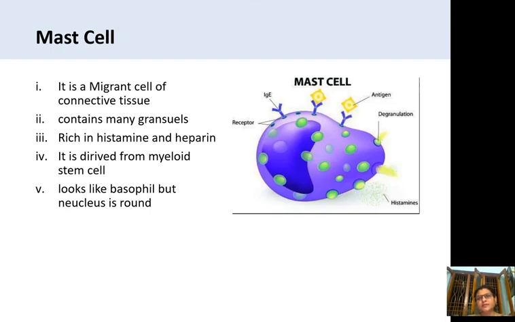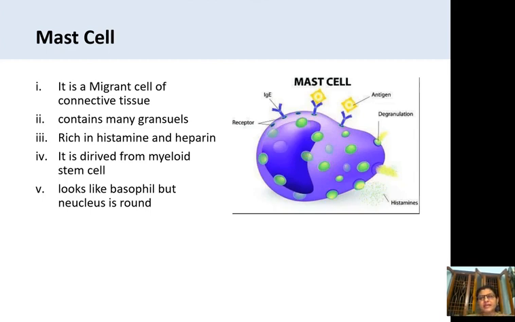First of all, you have to know about the mast cell. This mast cell is a migrant cell of connective tissue. It moves from one place to another. Whenever there is exposure to an antigen, the mast cell first moves there, and for the reaction, sometimes like a phagocytic action, it takes place with the basophils. It contains many granules and is rich in heparin and histamine. Whenever the reaction takes place, the granules release the histamine and heparin from the mast cell,